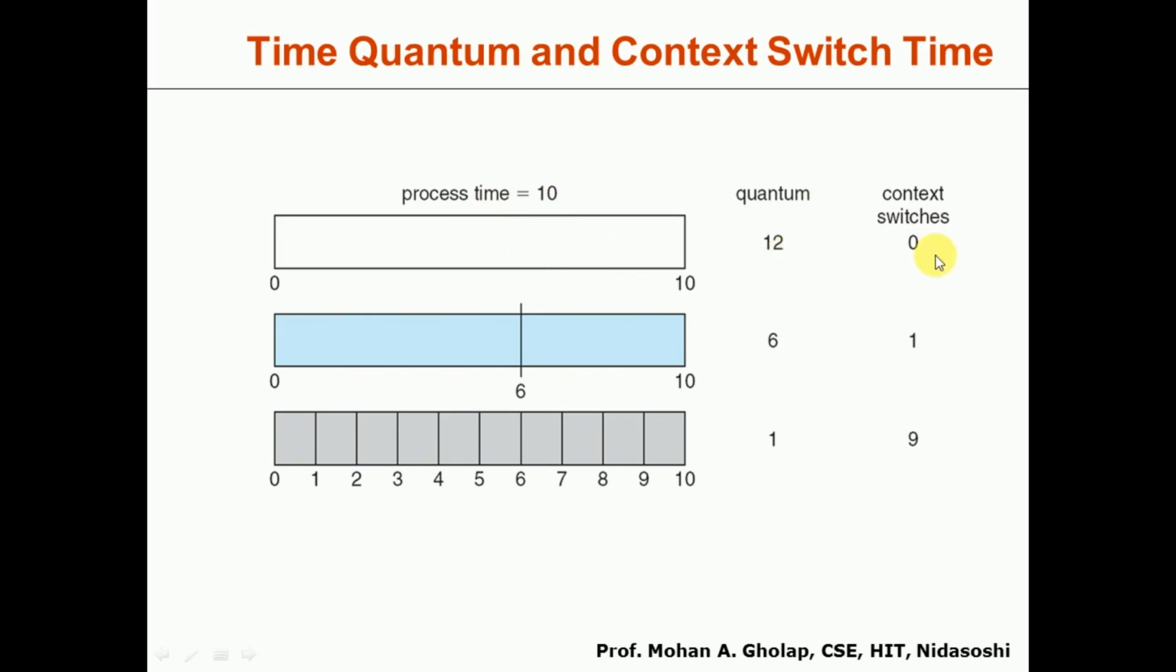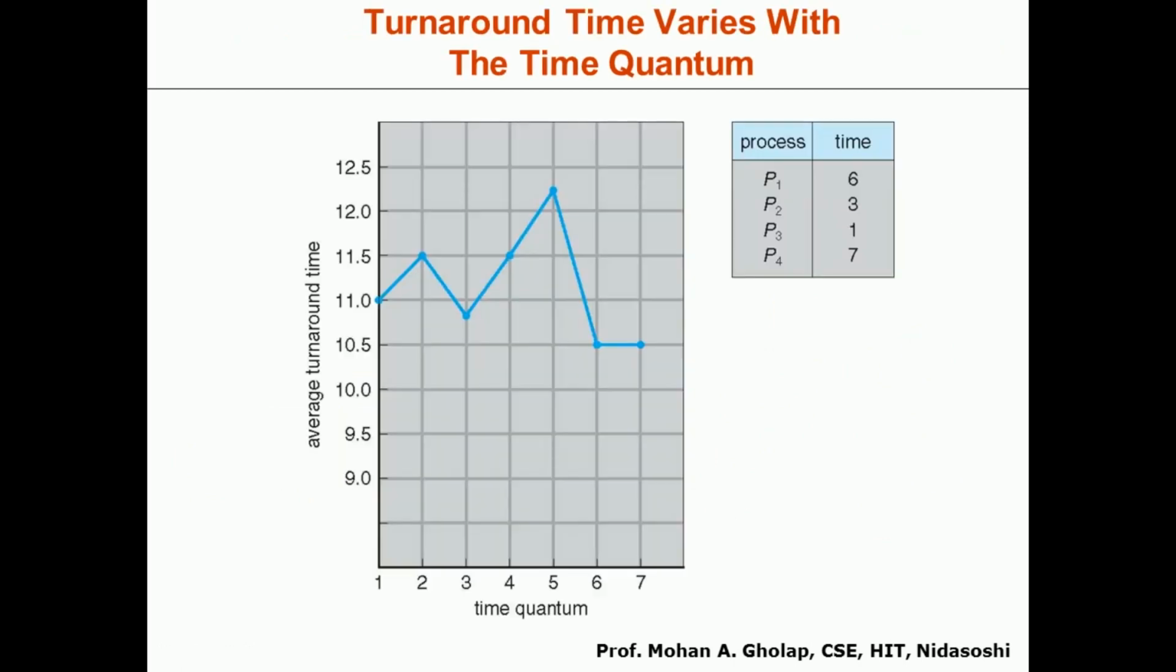So we don't have any context switch because the process time is 10, it will be allowed to execute for 10 milliseconds. In the second case, let us consider the time quantum is 6. Here the process will be allowed to execute only for 6 milliseconds. After that it should be rescheduled. So here we have one context switch. Similarly, if the time quantum is 1 and the process time is 10, then 9 context switches will take place. So this is the relation between time quantum and the context switch.